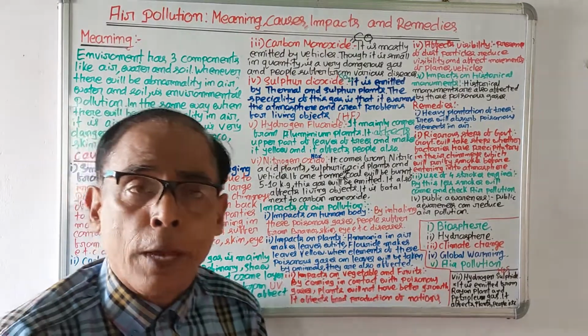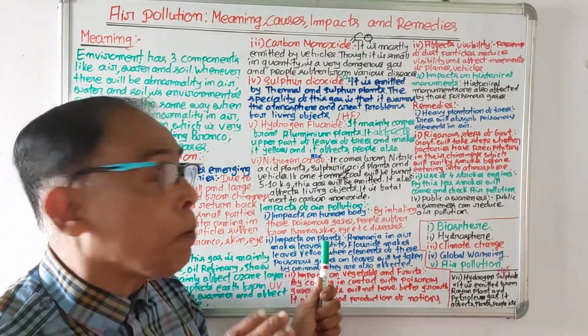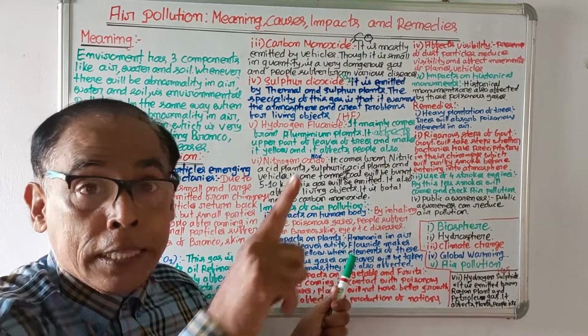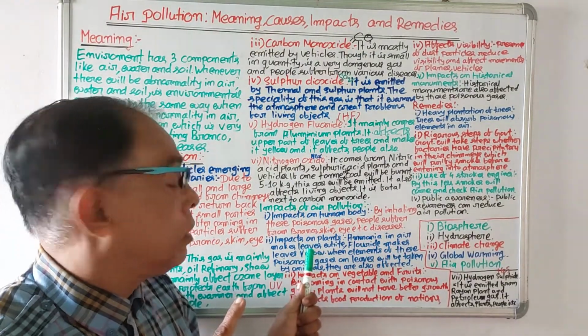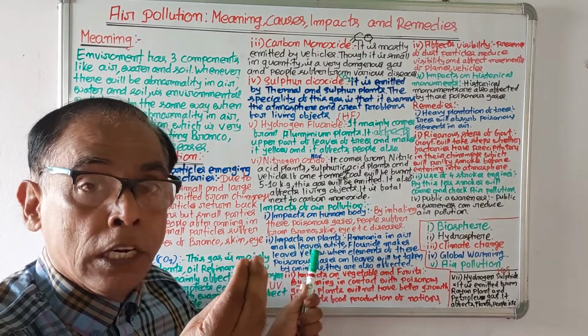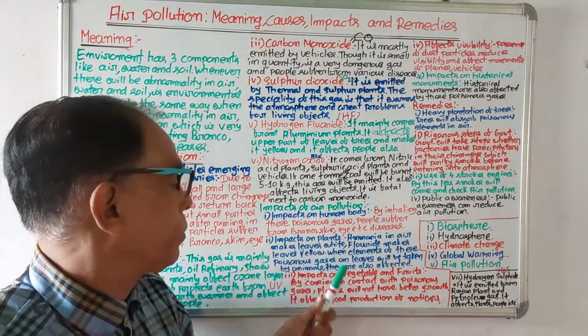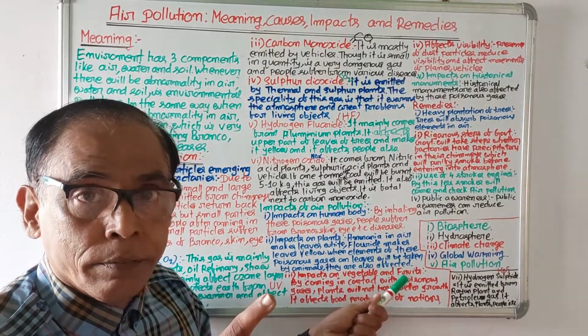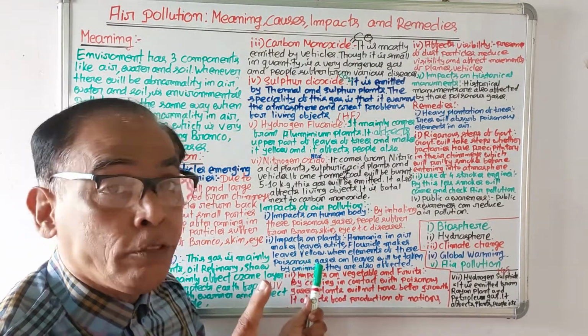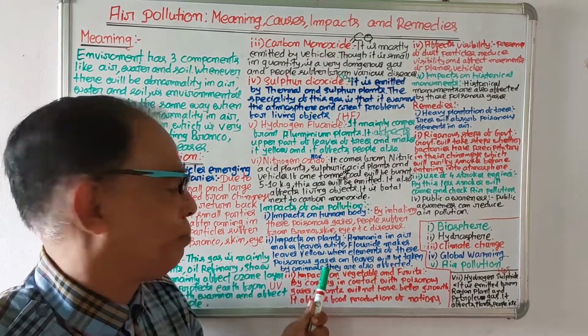The first impact of air pollution is impacts on plants. If in the air there is ammonia, it makes the leaves of the plant white. If in the air there is fluoride, it will make the leaves of the plant yellow.